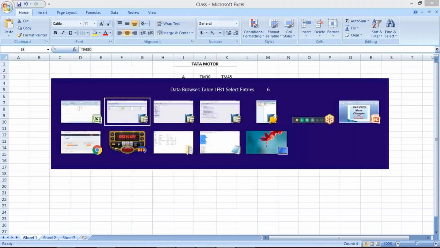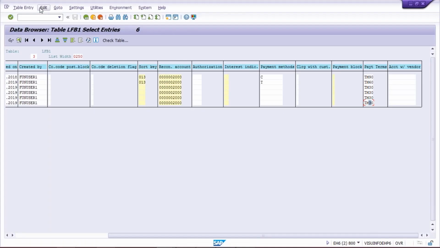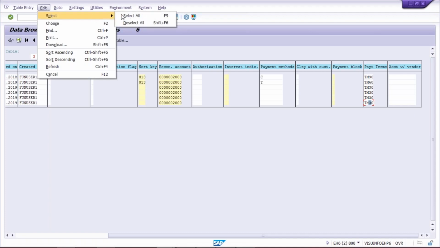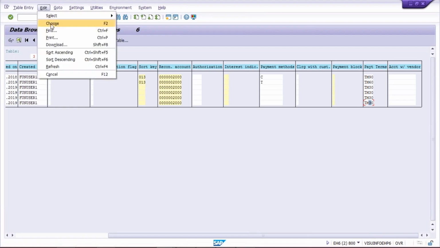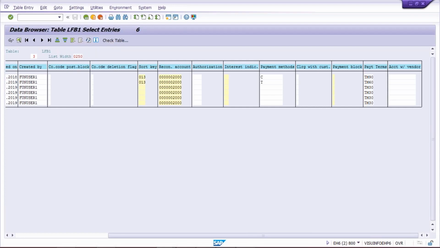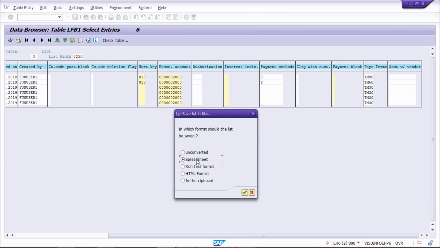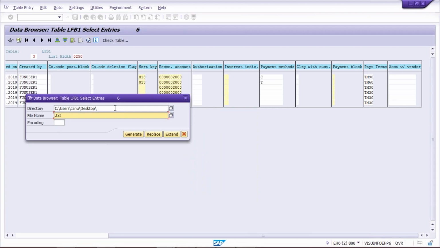So what we have to do in that case, you can do one thing. Just click on edit, click on select all, and then you can click on download. Click on download and spreadsheet. Press enter. This is what is being used by people.